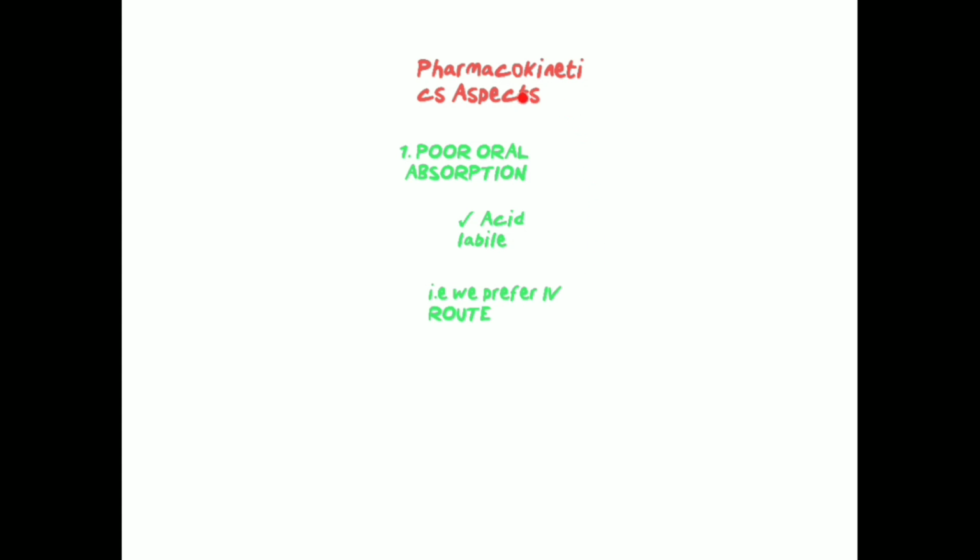So here we'll talk about pharmacokinetic aspects. Penicillin G, when it is given orally, is very poorly absorbed. That is, it has a poor oral absorption. It is due to being acid labile, which means it can be easily broken down by gastric HCl. That's why I told earlier we prefer IV route, that is the aqueous penicillin G.